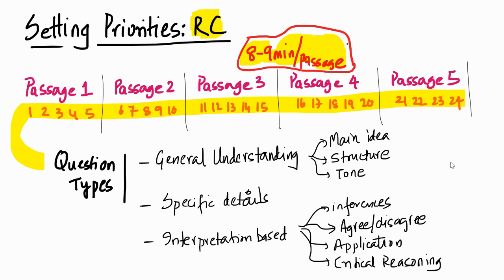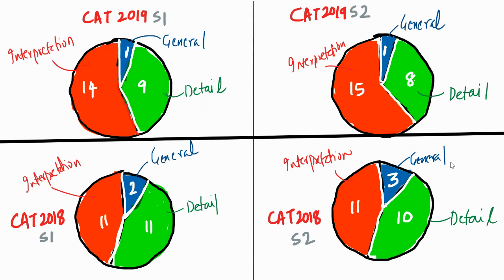Now you might be wondering what to focus on. Let's take this chart of CAT 2019 slot one, CAT 2019 slot two, CAT 2018 slot one, CAT 2018 slot two. You see that in CAT 2019, about 14, 15 questions out of the 24 questions were interpretation based. About 8 to 9 were detail based and one general understanding question. In CAT 2018, you had about 2 to 3 general understanding questions and a reasonably equal spread of interpretation based and detail based questions. CAT 2017 had one general understanding question in every passage, which is about 4-ish.